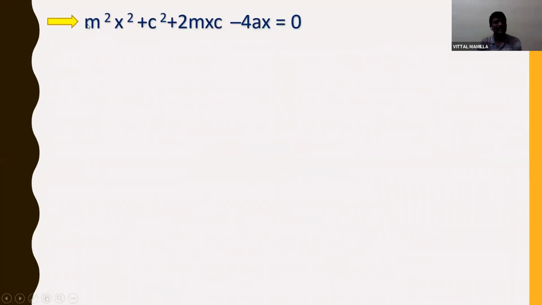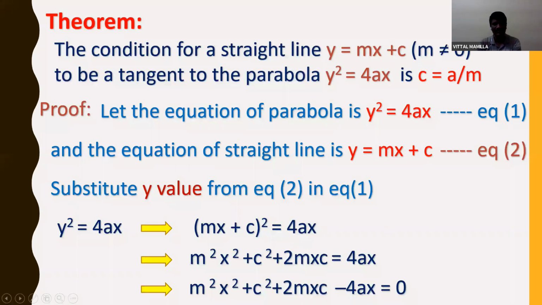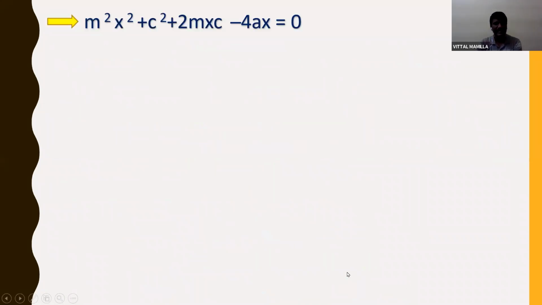And this is a quadratic equation, right? m square x square plus c square plus 2mxc minus 4ax is equal to 0. This last step I am simply writing here also for our convenience. I am taking 2x common in these two terms.